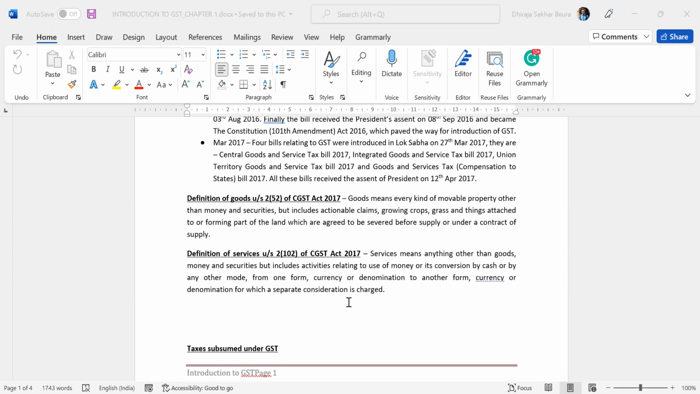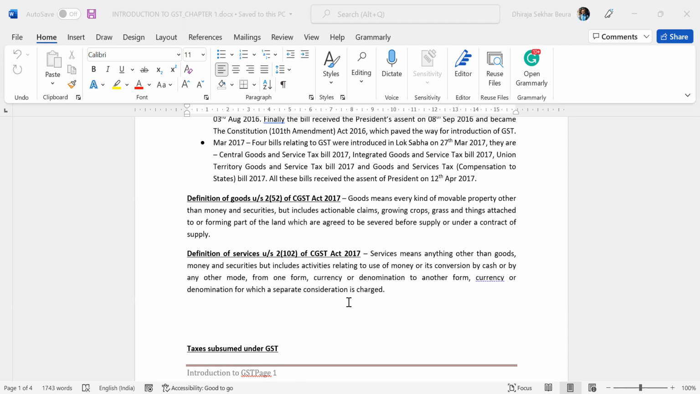That is very typical law language. To remember it, you have to understand it properly. At least try to remember that goods is nothing but a movable property, first of all, other than money and securities. So money and securities are excluded, but it includes actionable claims, growing crops, grass, and things attached to or forming part of the land. If you remember that much, that is fine. So again, goods is nothing but movable property. Exclusions are money and securities. Inclusions are actionable claims, growing crops, grass, and things attached to the land.